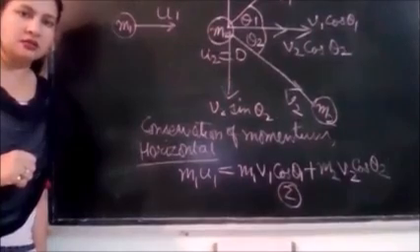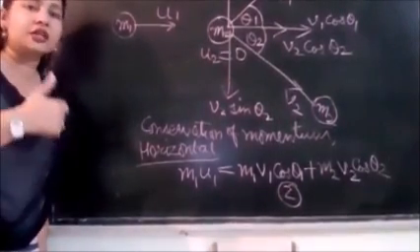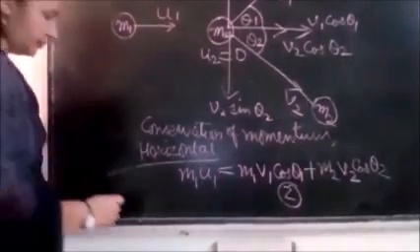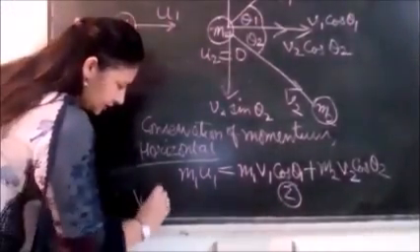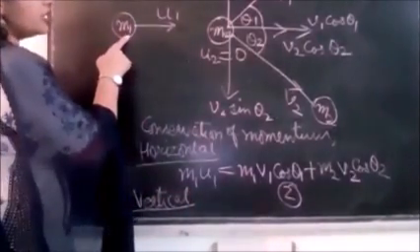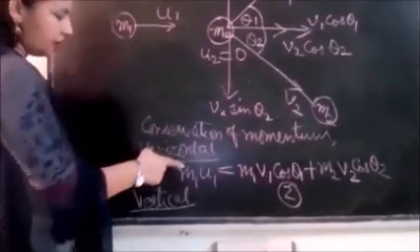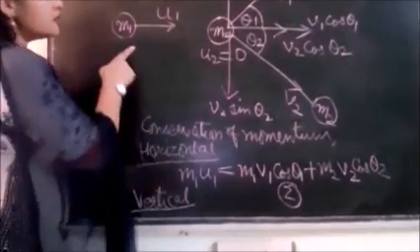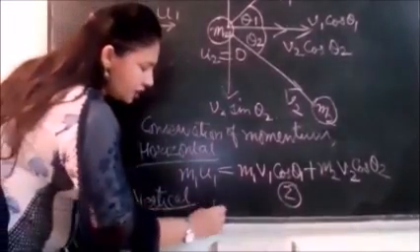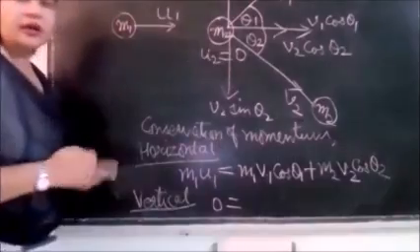Fine, students. Now the last thing is conservation of momentum in the vertical direction as well. So let us conserve momentum in the vertical direction now. So in vertical direction, what is initial momentum in vertical direction? 0. Because the first ball is moving in horizontal direction that we have already considered. It is not having any component of velocity in the vertical direction. So initial momentum of both the balls in vertical direction is 0. So I write.